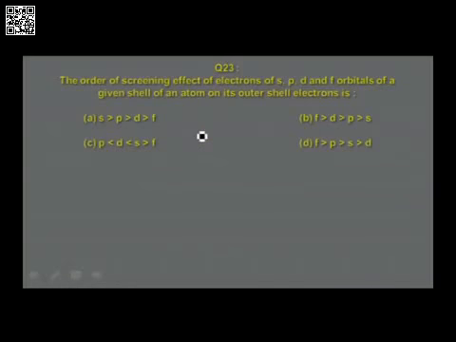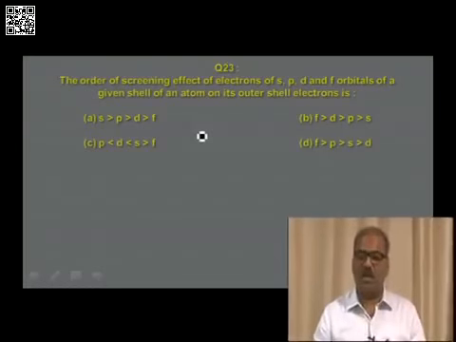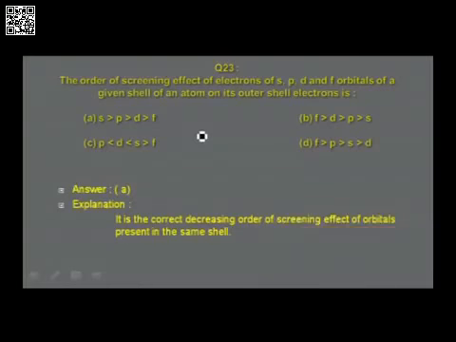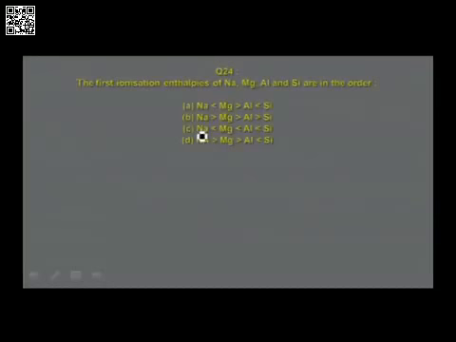The order of screening effect of electrons of s, p, d and f orbitals of a given shell of an atom on its outer shell electron is in the order: option A, s greater than p greater than d greater than f. Option B, f greater than d greater than p greater than s. Option C, p less than d less than s greater than f. Option D, f greater than p greater than s greater than d. And the answer for the given question is option A, that is s greater than p greater than d greater than f. We shall now move to the next question.